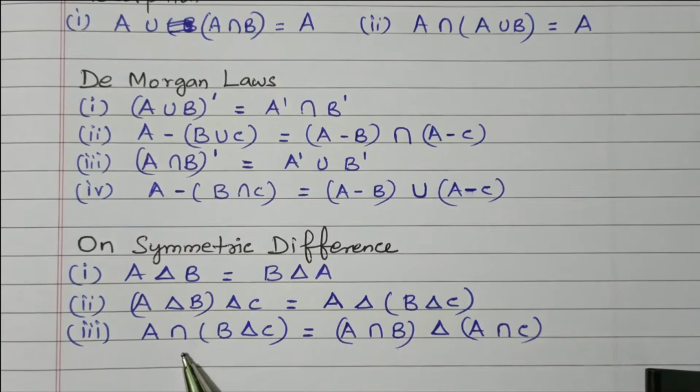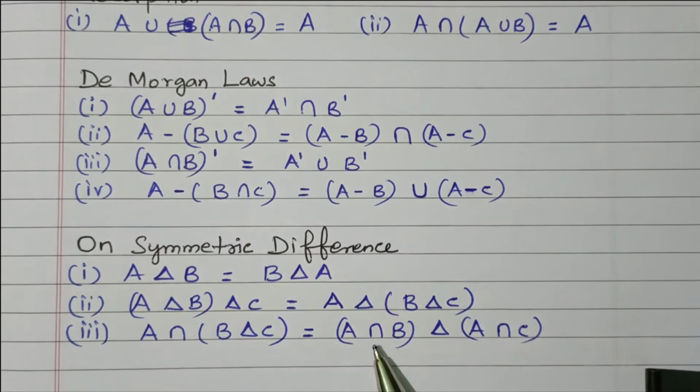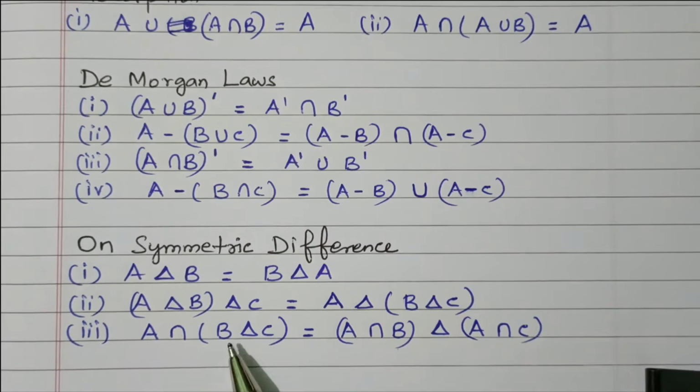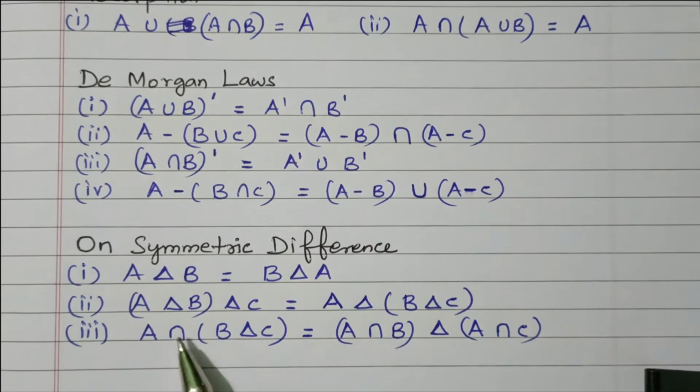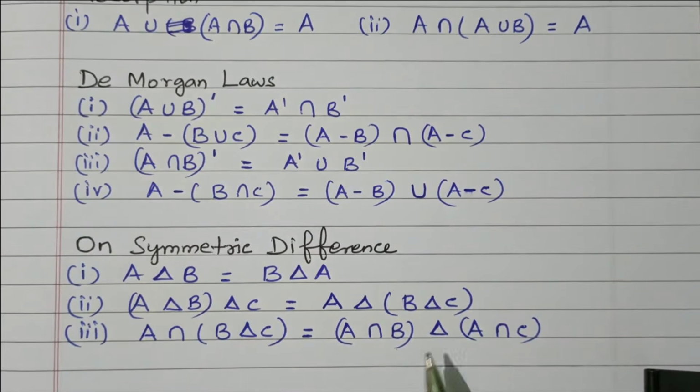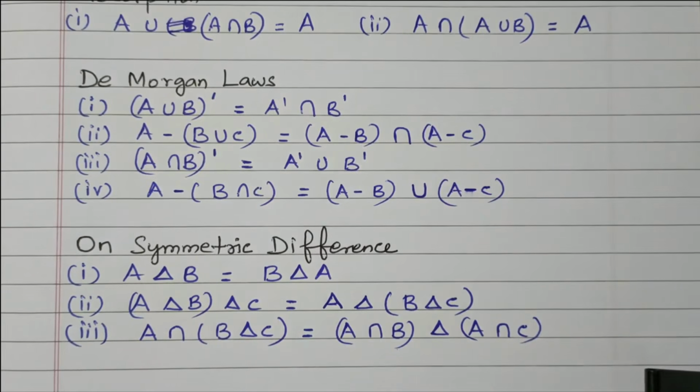A intersect (B symmetric difference C) can be written as (A intersect B) symmetric difference (A intersect C). Very simple. A and B are combined here and A and C are combined here. Here intersect means here also intersect. That is the important formula. We'll go for some more properties.